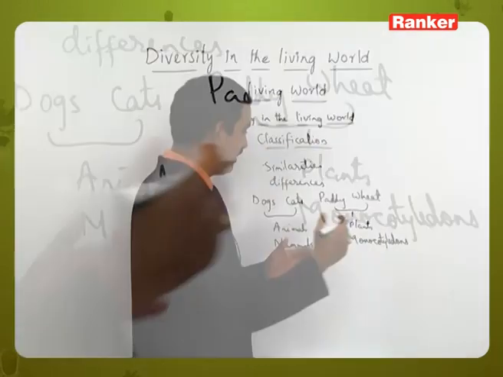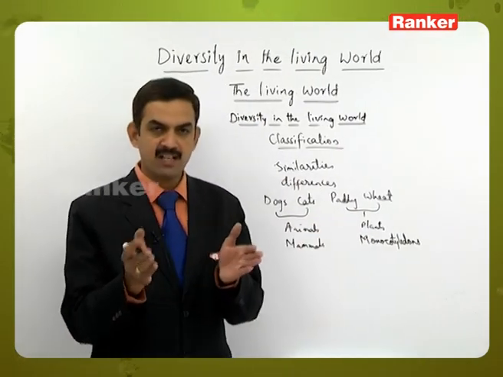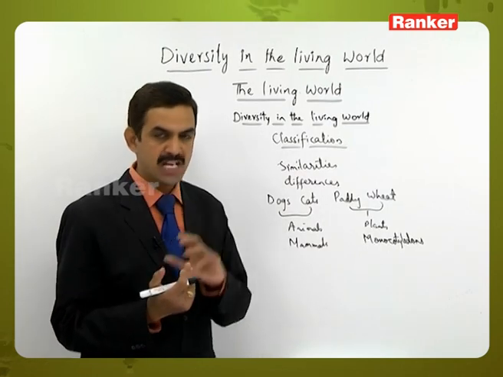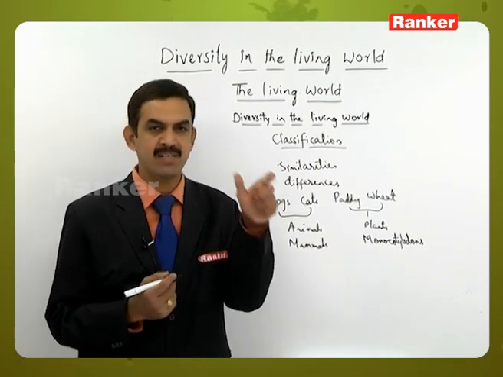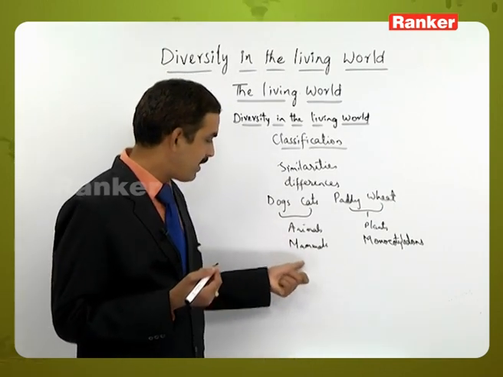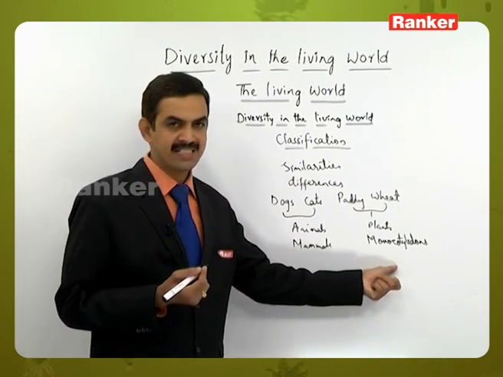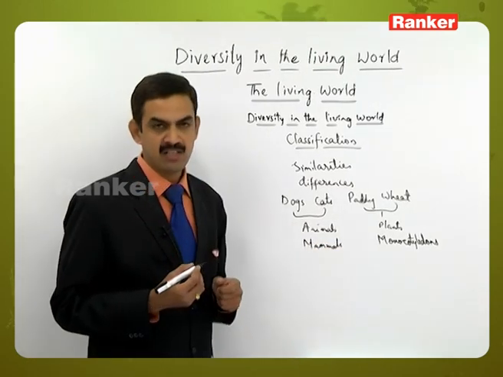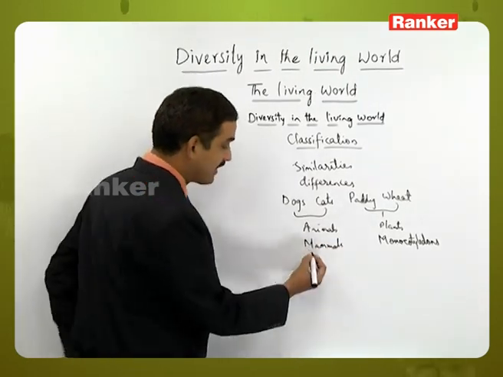Likewise we can find differences between the living organisms also. Based on those differences, they are kept under different groups of categories. Mammal is one category and monocotyledons is another category. Likewise they are kept into different categories or different taxa.